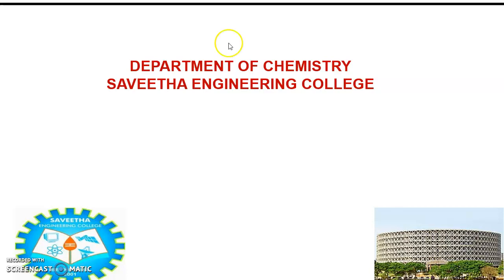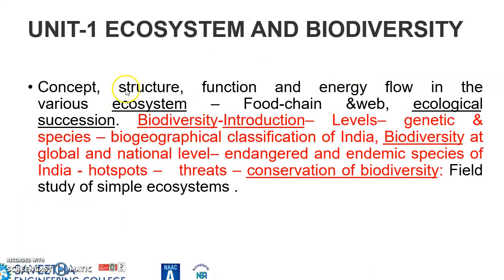Today we're going to discuss ecosystem and biodiversity. Unit 1, ecosystem and biodiversity, in which we'll be discussing in detail the biodiversity introduction, levels, genetic species, biogeographical classification of India, biodiversity at global and national level, endangered and endemic species of India, hotspots, threats, and conservation of biodiversity.